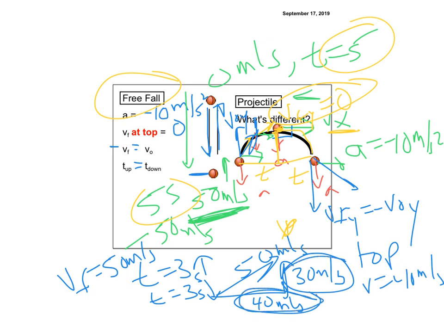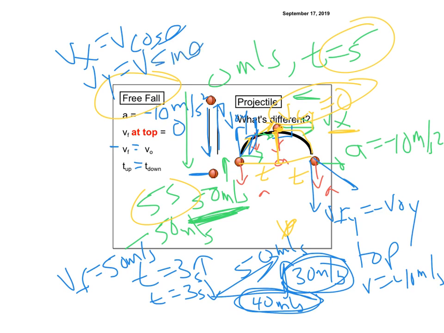If we didn't do a nice 3, 4, 5 triangle, you know that Vx is going to be V cosine theta, and you know Vy is going to be V sine theta. And then you can still do everything else the same. I just wanted to do it with some easy math. Okay? So free fall, projectiles: A is always 10. Always, always, always. Negative 10, down.